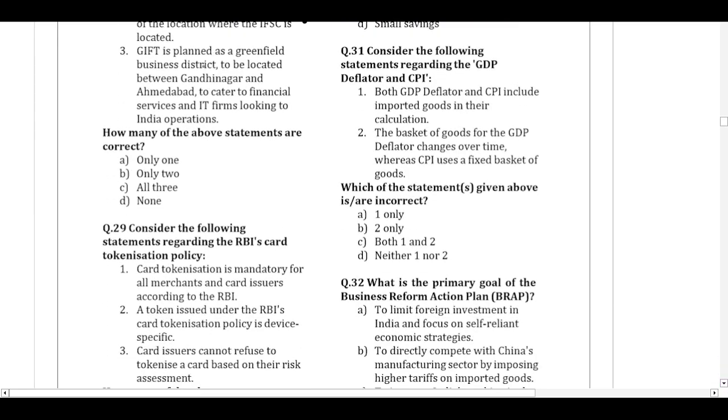GIFT is planned as a greenfield business district to be located between Gandhinagar and Ahmedabad to cater to financial services and IT firms looking at India's operations. So GIFT is indeed planned as a greenfield business district that is newly set up. So this is also correct. How many of the above statements are correct? Only 2 are correct in this case.